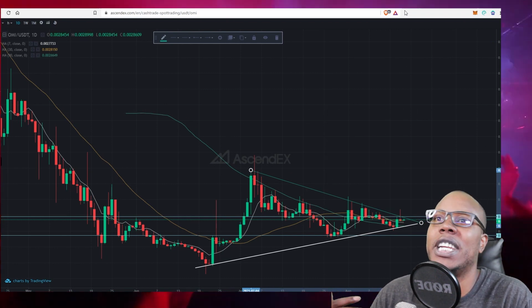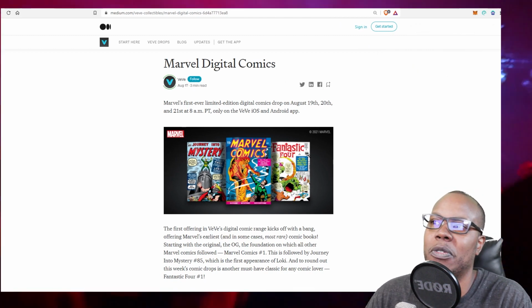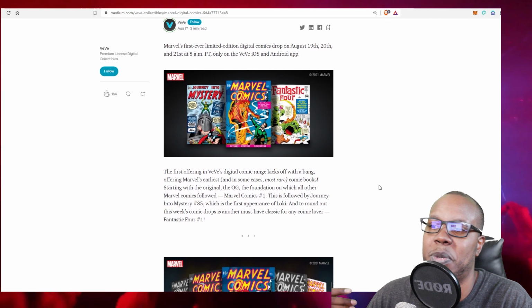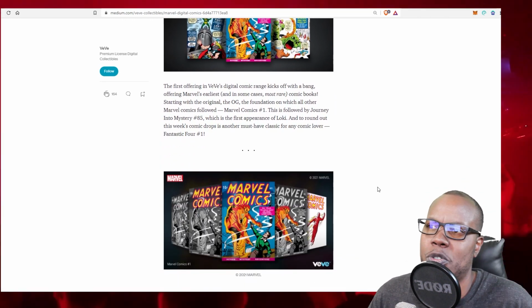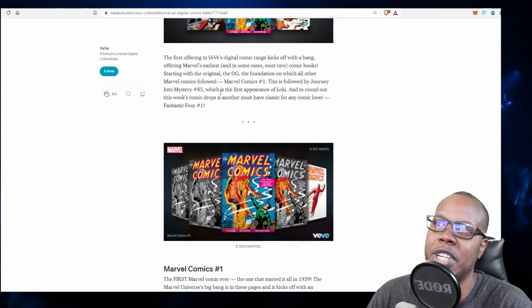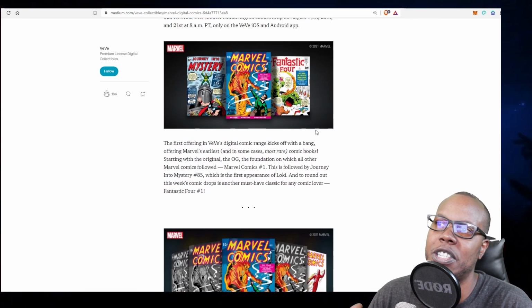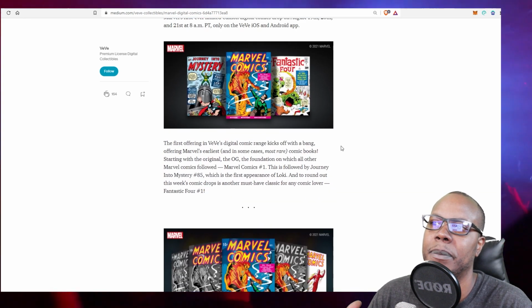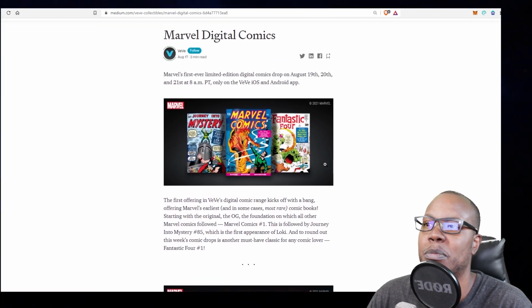Now, going into tomorrow's drop for the Marvel thing. So Marvel has been coming out on OMI. We had the Little Mighties, we had the Spider-Man, and then next week I think it's probably the last one for the Marvel months, this Into the Mystery 85, which is the first appearance of Loki. And that's going to be pretty interesting to see, the first appearance of Loki in digital format in these Marvel